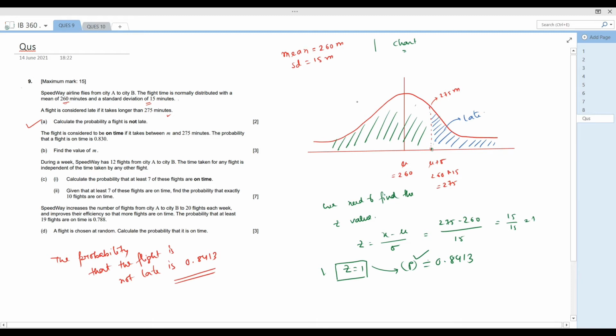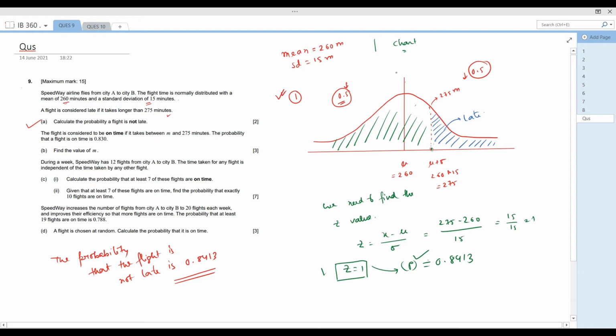One more thing I need to tell before proceeding: the complete area is considered to be the complete probability, which is 1, and this particular line divides the probability into two equal halves. This half has probability 0.5, and this half has probability 0.5, so both add up to the complete probability of 1. This is the continuous distribution table, so keep this in mind.